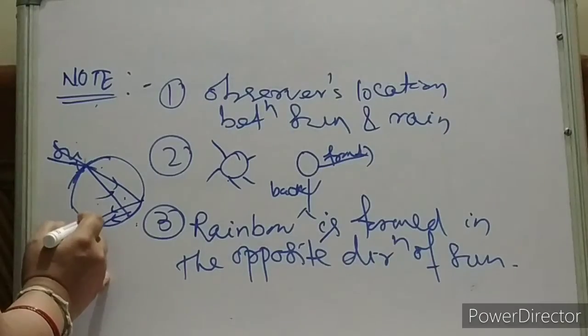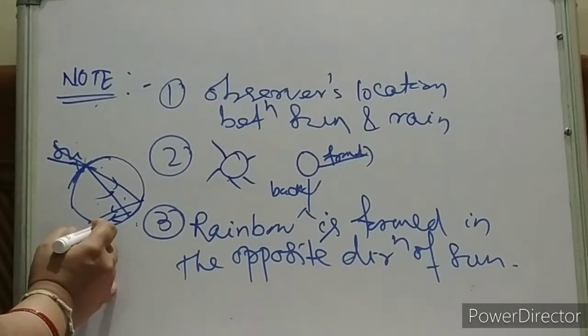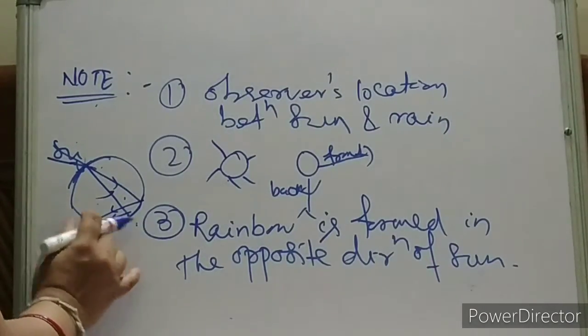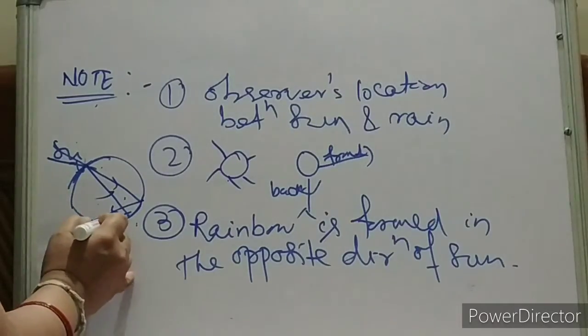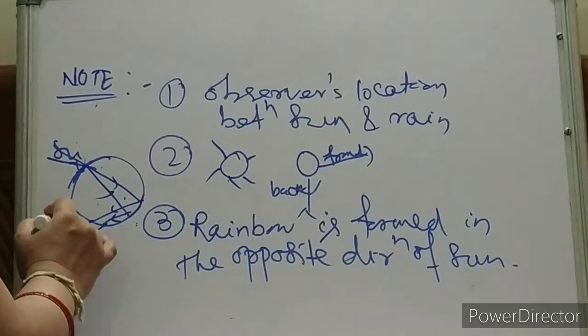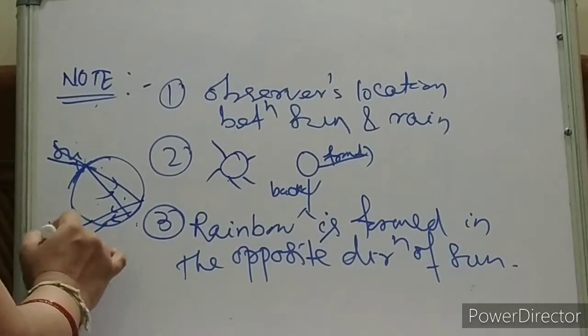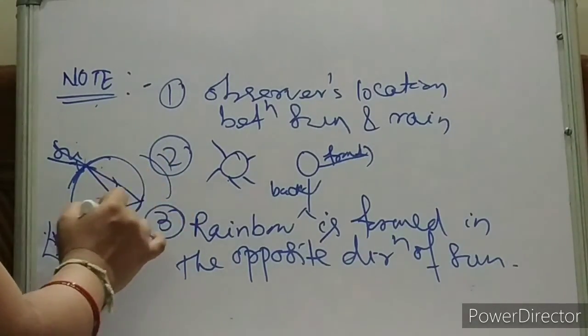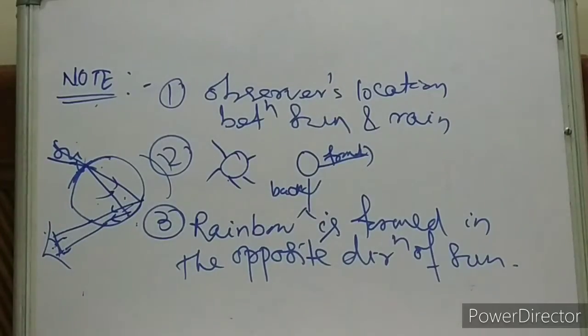Again that bending depends on the different wavelength, that means on different color. So as per that you will get this spectrum of colors. And you are standing over here, so you can see the rainbow because that light strikes over here. Is it clear how rainbow formation is occurring? Hope it is clear.